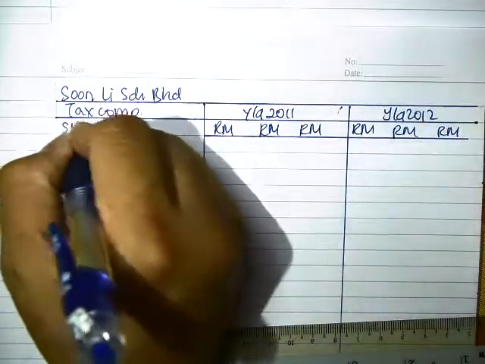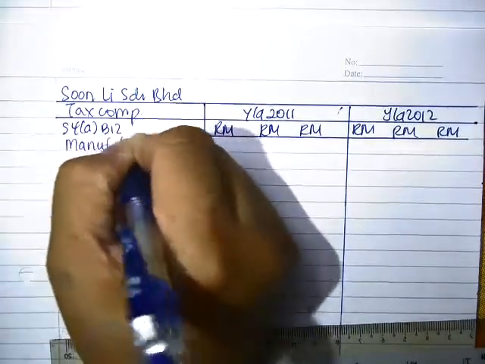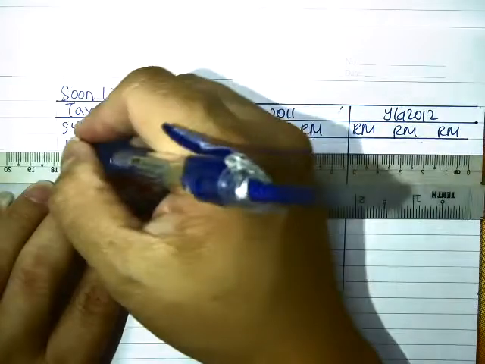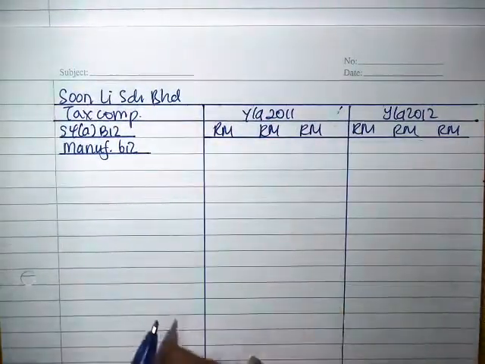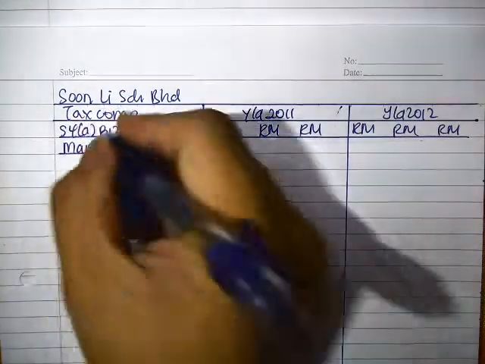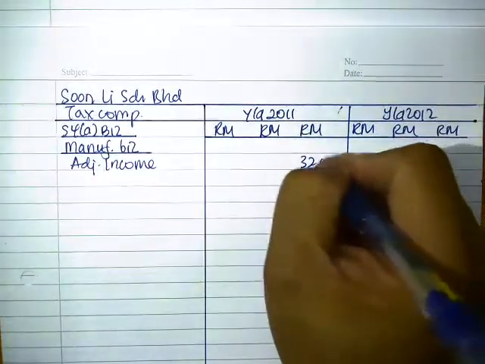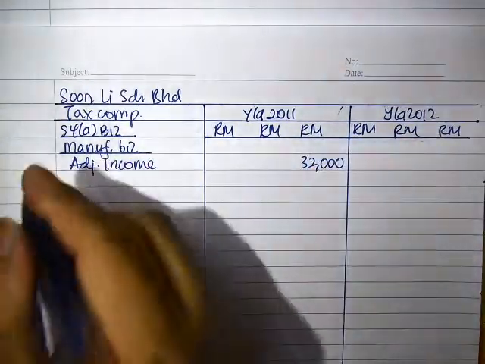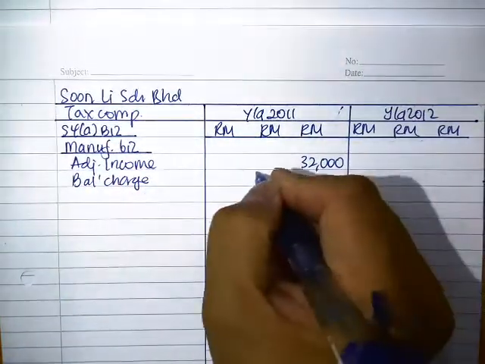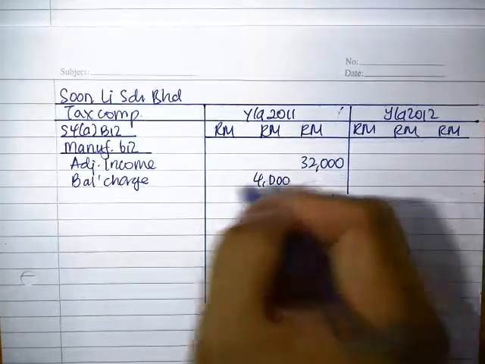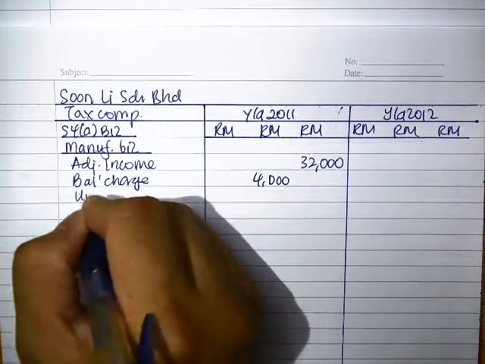So we're going to start off with 4A business. My first business is the manufacturing business. Based on the figures given, my adjusted income is 32,000. Now BC comes first. BC is 1,000, sorry, I made a mistake.